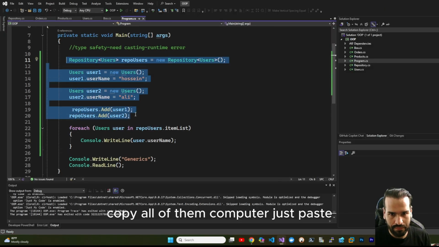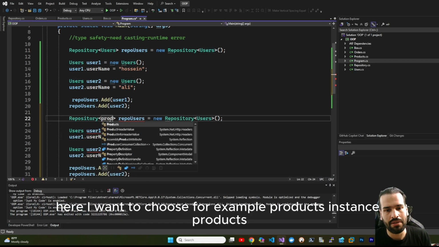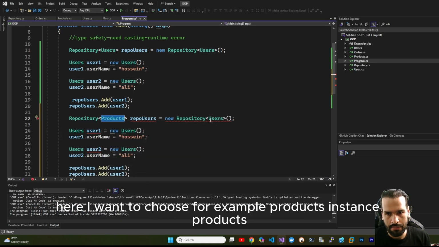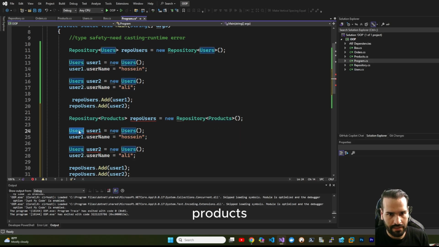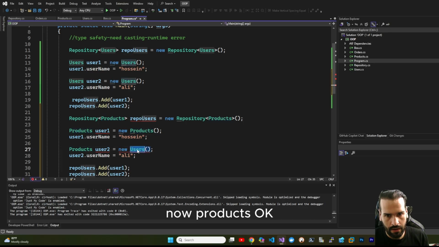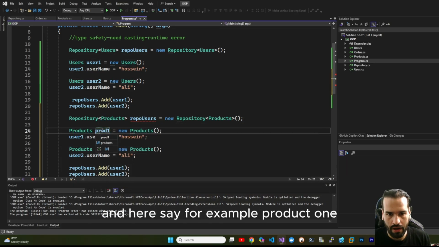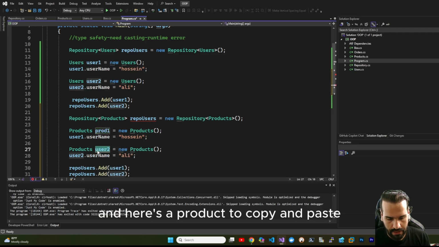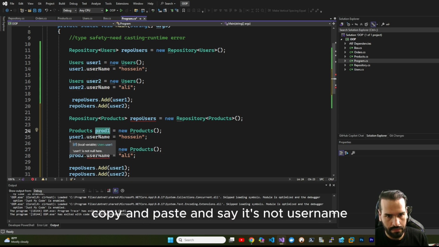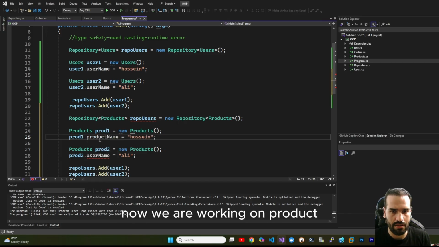Now I want to create another repository. Copy all of this, come here, and paste. Here I want to choose, for example, the products instance. Products. Now products. Okay. And here say, for example, product1, and here product2. Copy and paste. And say it's not username, now we are working on product.